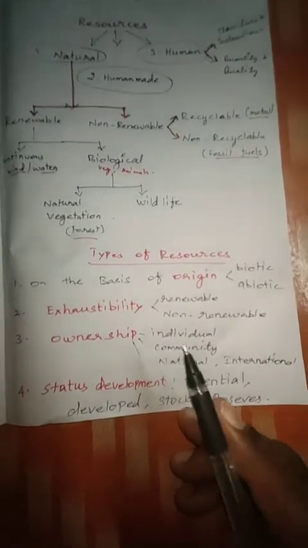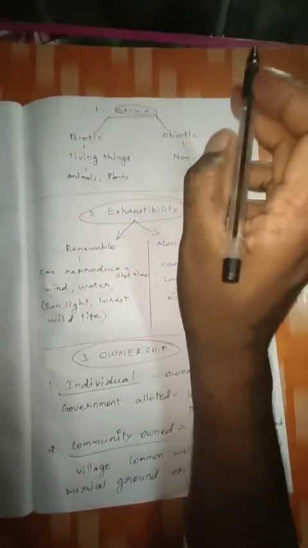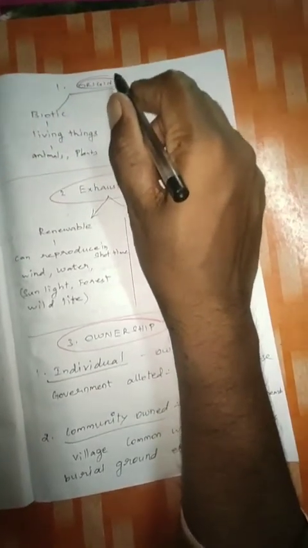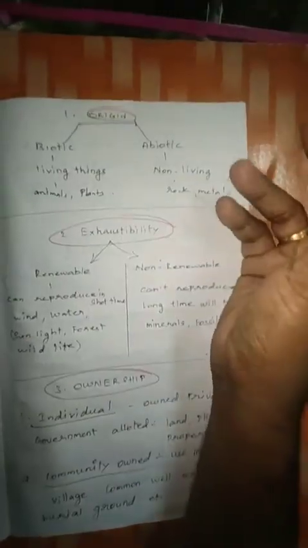Okay children, are you ready to learn? Yes. First I told you four types. First one, on the basis of origin: how it was created, the natural resources and man-made resources, everything.